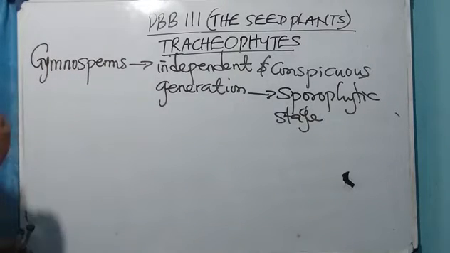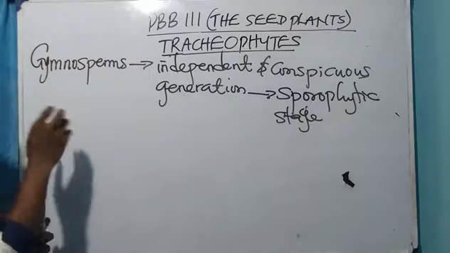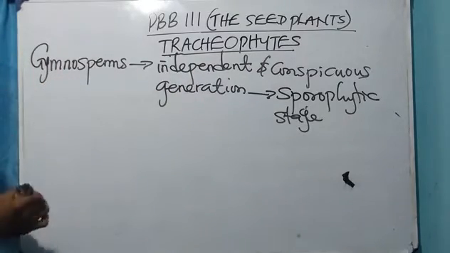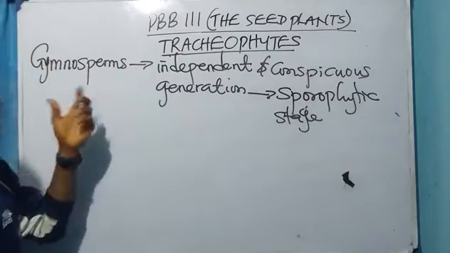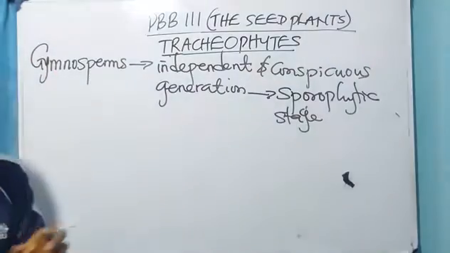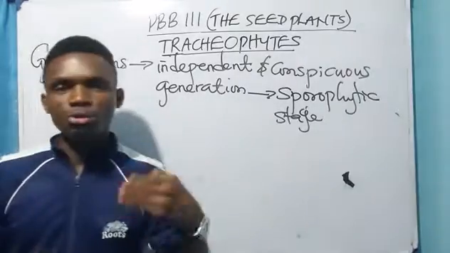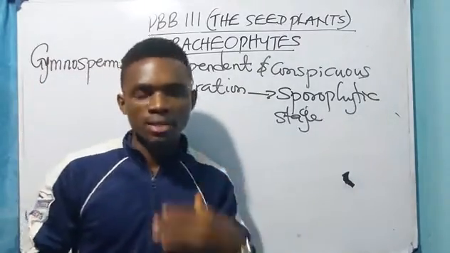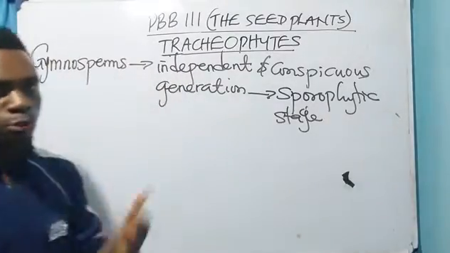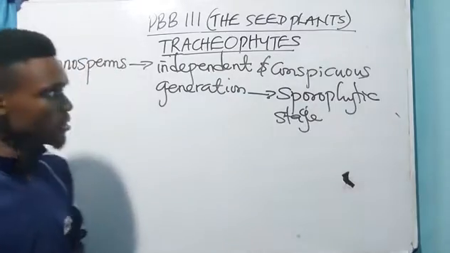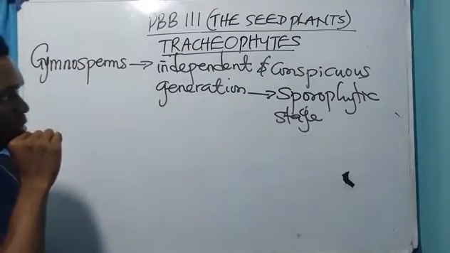Now, please, since this is the main, good. Gymnosperms do not produce flowers. Yes, it just occurred to me. Gymnosperms do not produce flowers, okay? But the angiosperms, they produce flowers. Hence, they are called flowering plants. They are called flowering plants because they produce flowers. But gymnosperms do not produce flowers. Take note of that. It is very important.